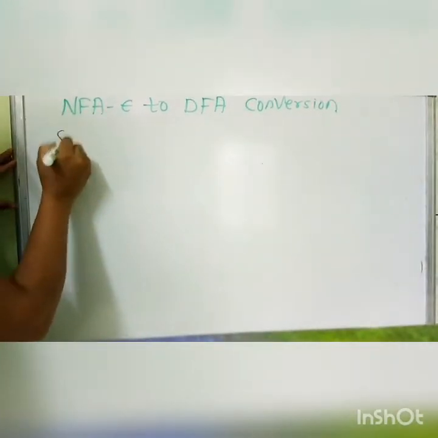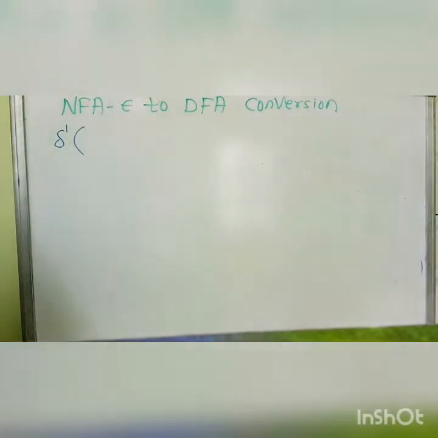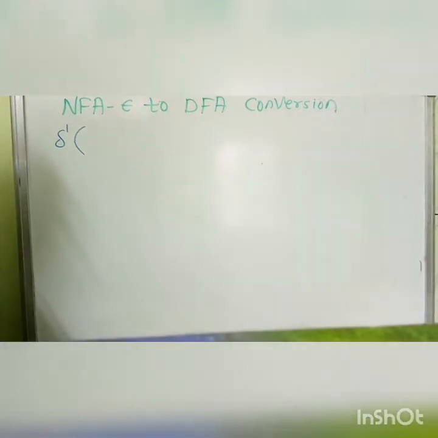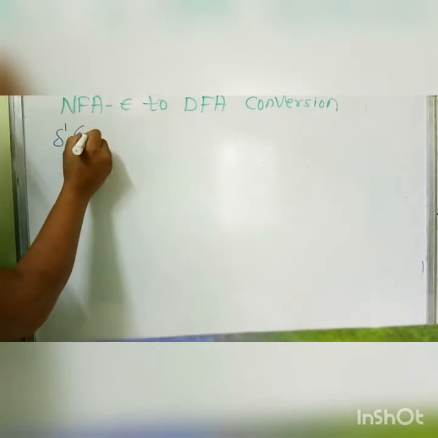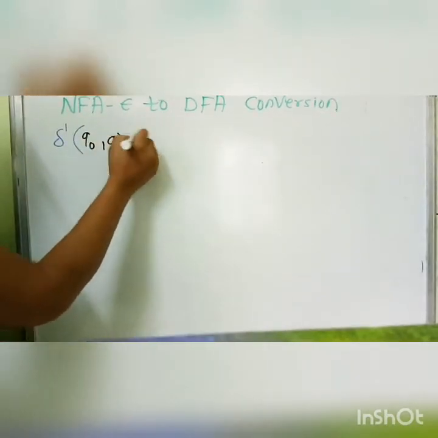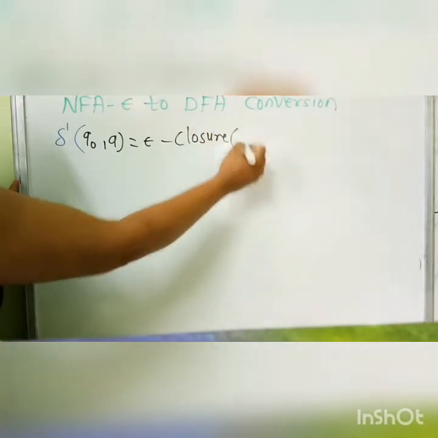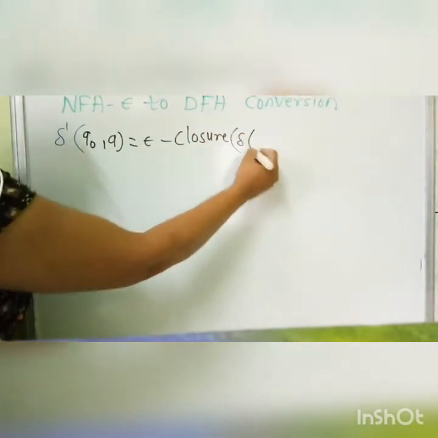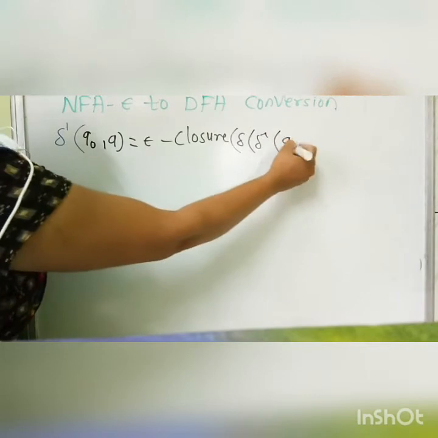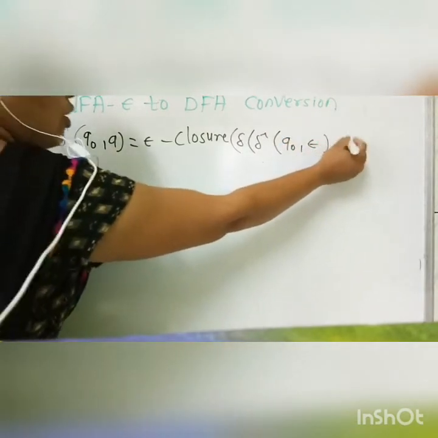For example, delta dash of Q0 on small a will be, according to the algorithm, we have to use the formula: delta dash of Q0 on small a becomes epsilon closure of delta cap of Q0 epsilon on a.